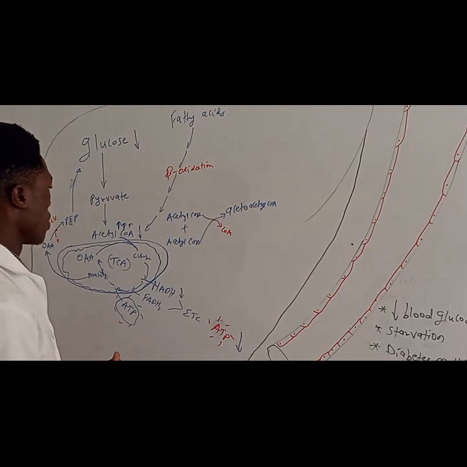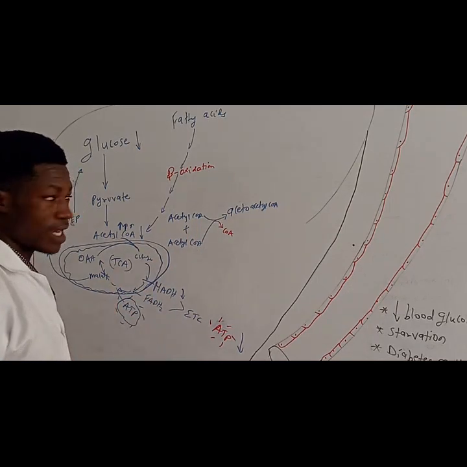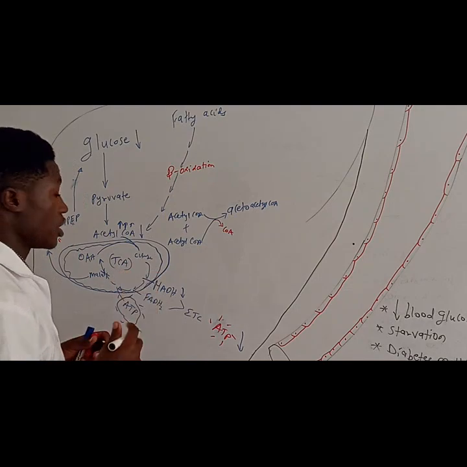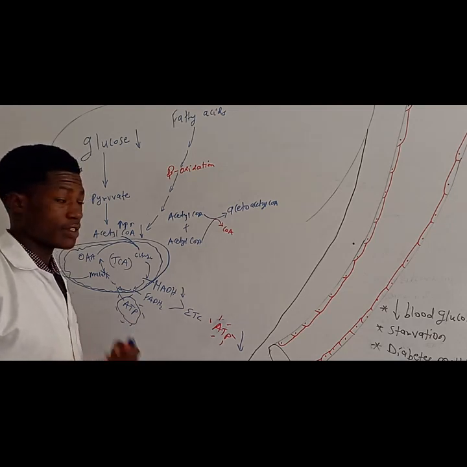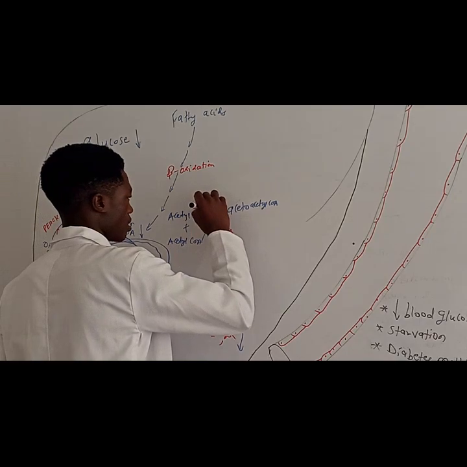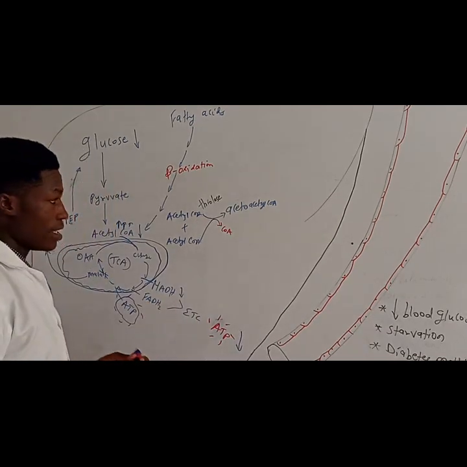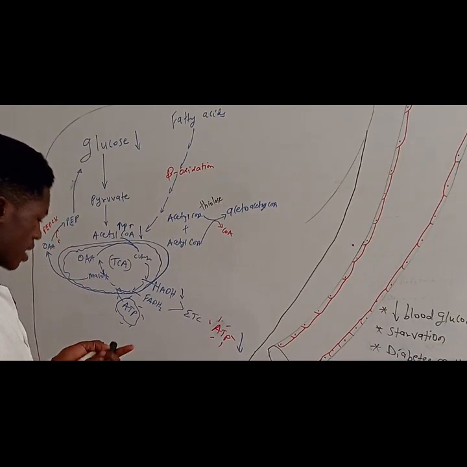Alright, now, what is the name of the enzyme that catalyzes this reaction that fuses the acetyl-CoA and another acetyl-CoA? Now, this enzyme is going to be called thiolase, or in other books you can find it called acyl-CoA acetyltransferase. But I'm just going to make it simpler. I'm just going to call it thiolase, or acyl-CoA acetyltransferase.